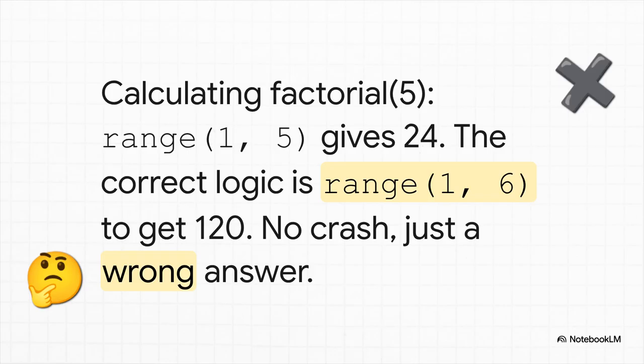Check out this factorial function. The goal is to calculate 5 times 4 times 3 times 2 times 1, which should be 120. But the code uses range(1, n). Now here's the catch. Python's range function always stops before it gets to that second number. So it only multiplies 1, 2, 3, and 4, which gives you 24. It's a tiny off-by-1 mistake in the logic, but it leads to a completely wrong answer, and you get no crash to warn you about it.